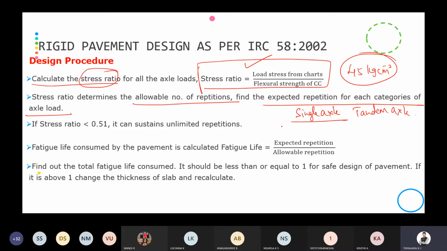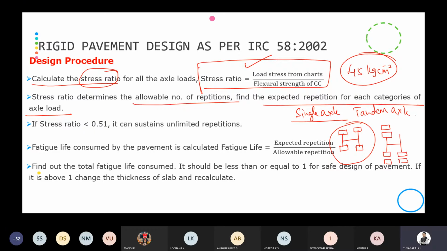As we all know, a single axle in plan will look like this, only single axle: rear axle and front axle. This is the single axle. If it is a tandem axle, dual wheels will be there and two axles will be there.